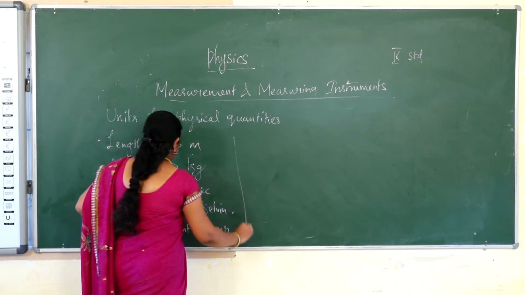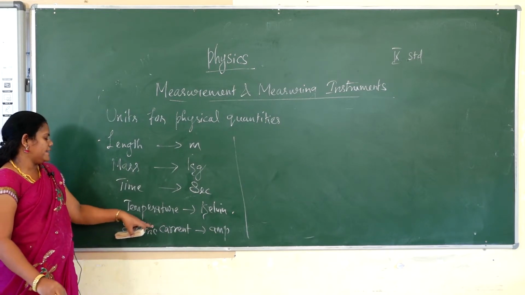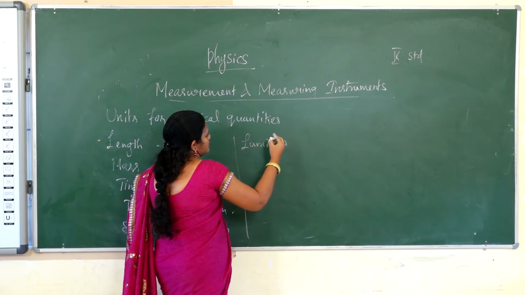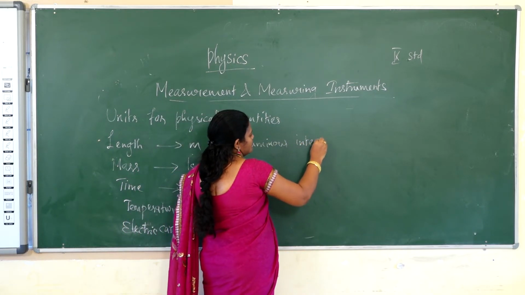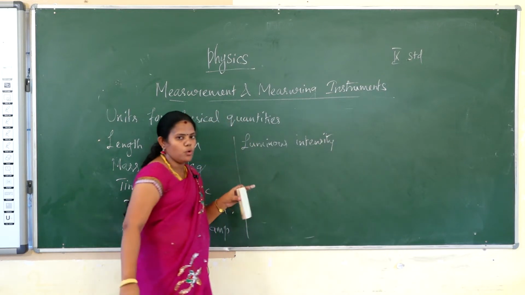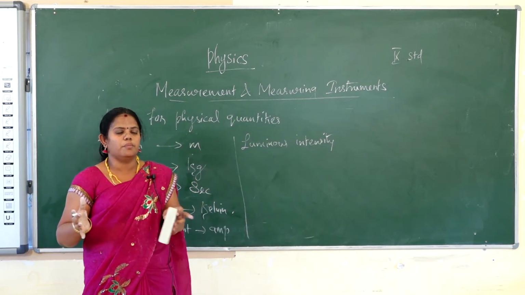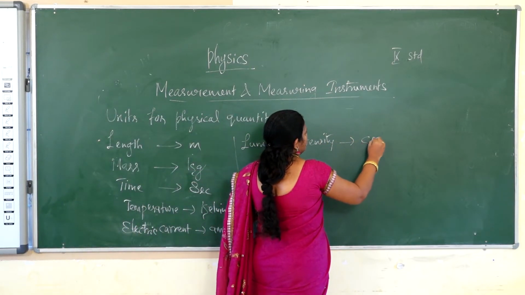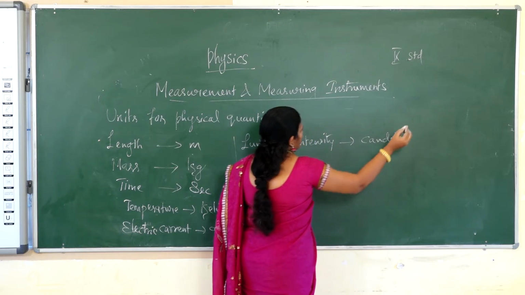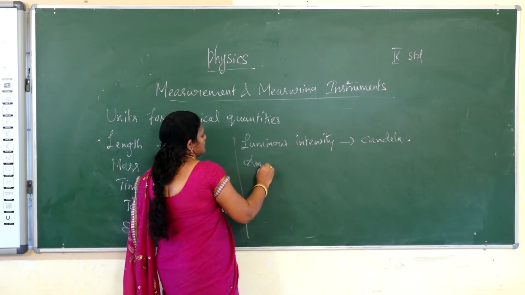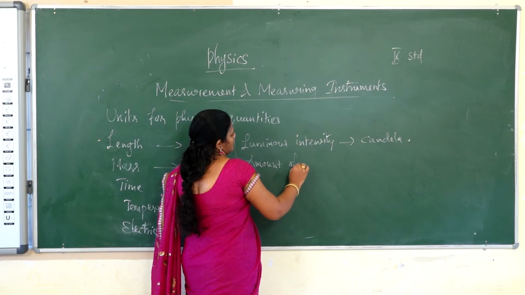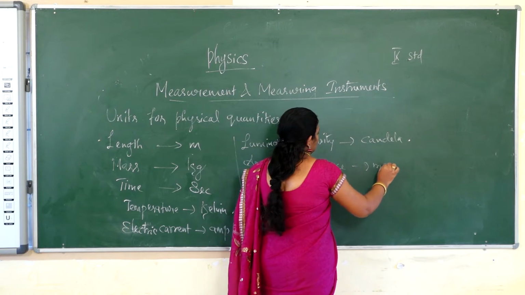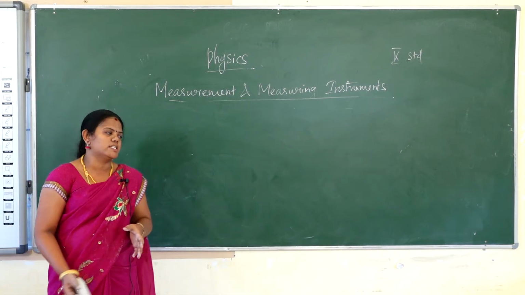Then some other physical quantities, electric current and luminous intensity. What is the meaning of luminous intensity? Intensity is the brightness. So any light that is glowing, the strength of light will be denoted as luminous intensity. So luminous intensity unit is candela. And amount of substance. Unit is mole.